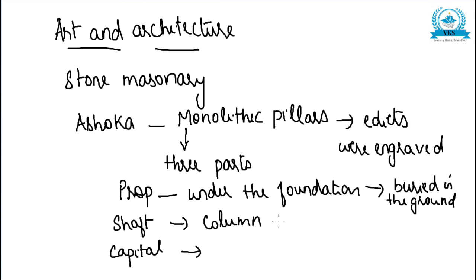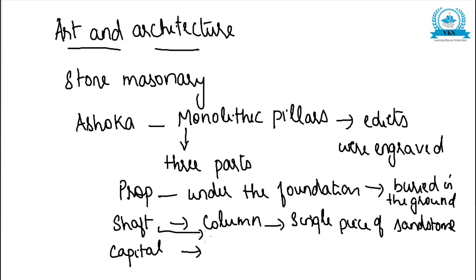The shaft, that is the column, is made of a single piece of sandstone, and it supports the capital made of another single piece of sandstone.